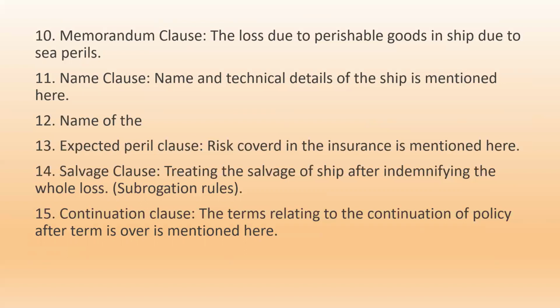In certain cases like sugar, where perishability is not there except due to moisture, a problem happening to the vessel, which is stopped in between the transportation in the ocean, may lead to loss of the sugar or some other materials because of moisture. In such cases, up to 50% of the loss would be covered, if this is particularly mentioned in the memorandum clause. The insurance company will define how that loss is treated, whether for perishable goods and some listed goods whose quality is deteriorated, the loss is borne by the insurance company or not. It is mentioned in this clause.